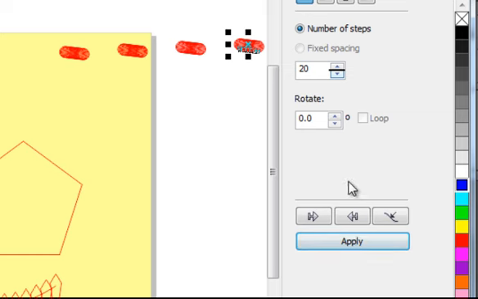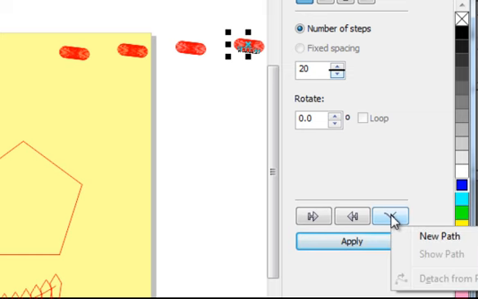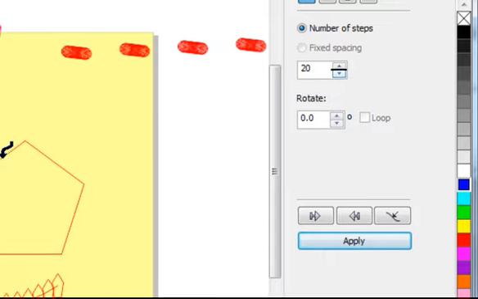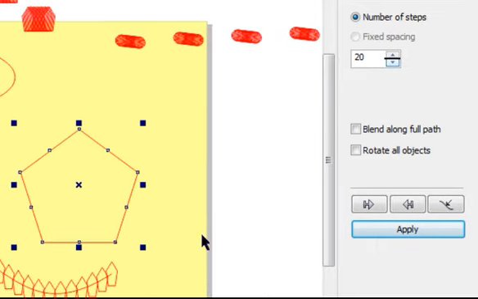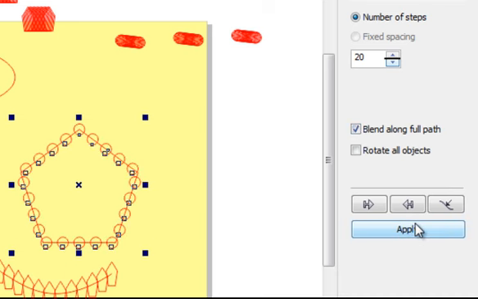And that blend group, I'm going to click on Path, a new path, possibly fit that to this polygon, and then apply it. Then I'm going to blend along full path and apply. But I really had in mind for those to be overlapping. So let's make more. Let's make maybe 40 of those and apply that.